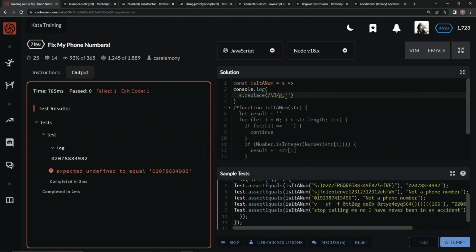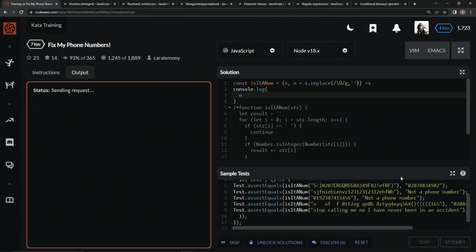So now that we've got this taken care of, we want to figure out if it's got 11 characters and if it starts with a 0. First things first, I don't want to type this out so many times because we're going to need to type it out a few more times. So let's come up here, say comma after the S, after we wrap it in parentheses, say in equals, and we'll just take this and drop it in here. And then we'll just say here in. What's in look like? Test it out.